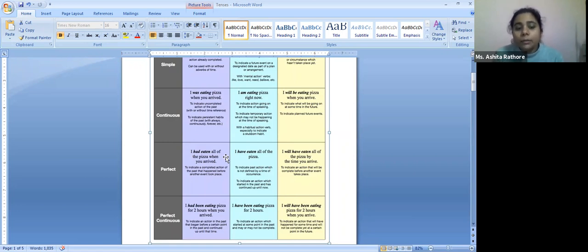Remember that the perfect and the perfect continuous tense will be used whenever we are talking about relevance. For example, you can use the present perfect tense if something you have been doing has a relevance to your current time. If you're using since or for, most probably you'll be using perfect continuous.